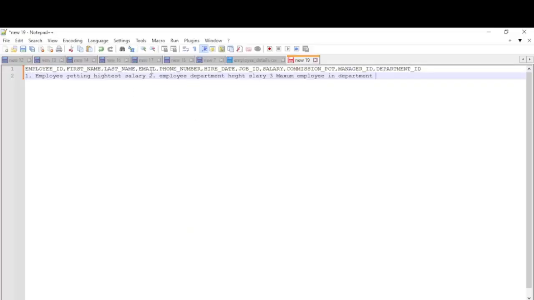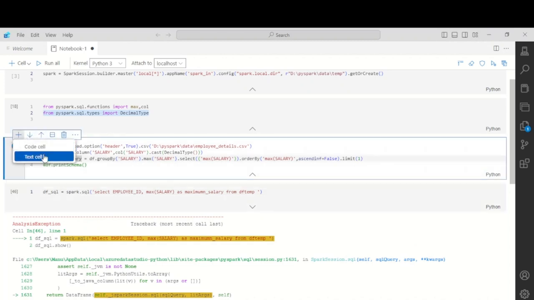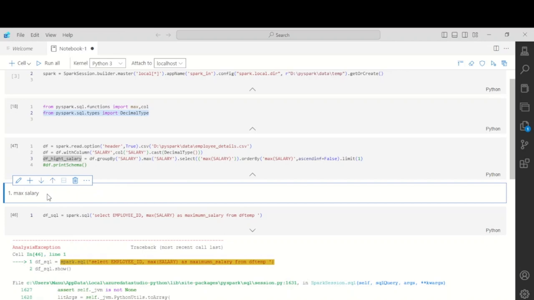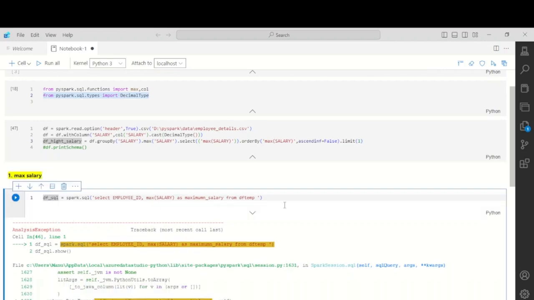Now, what are the KPIs we have to find? We have to find the employee getting the highest salary. So for that first KPI, let's put a text here: employee getting highest salary, max salary. Let's bold this and highlight it.